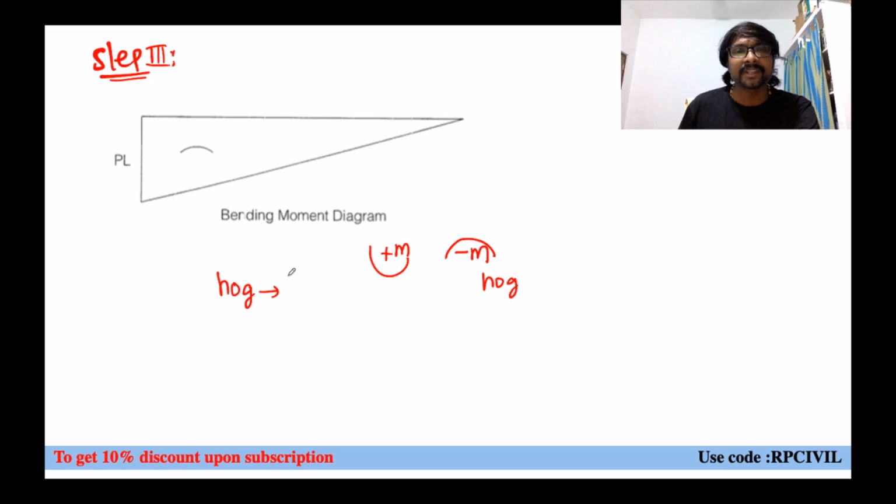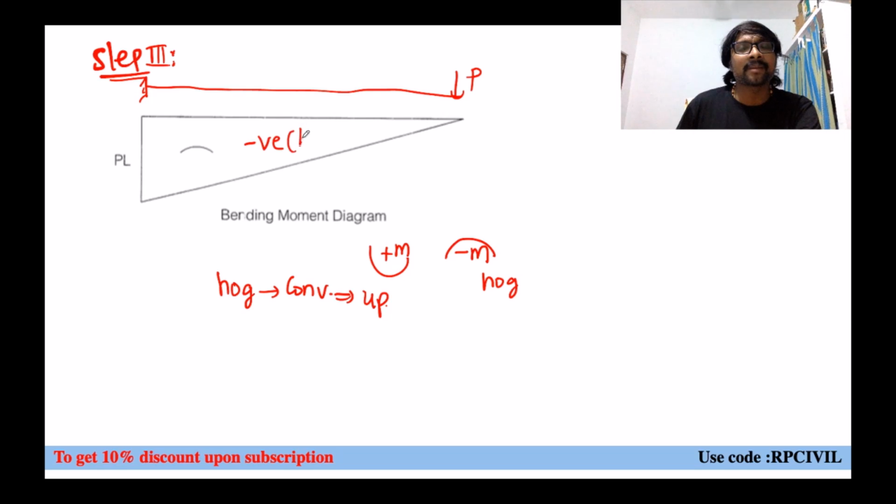Whenever hogging moment is there, convexity in which direction? Upward direction or downward direction? Convexity in the upward direction. Whenever sagging moment is there, convexity in the downward direction. So when you consider this simply shaped beam with point loading, this is the bending moment diagram or not? Negative bending moment diagram or hogging bending moment diagram. Whenever it is a hogging bending moment diagram, what will happen? Hogging bending moment diagram means convexity upwards will be getting, obviously.